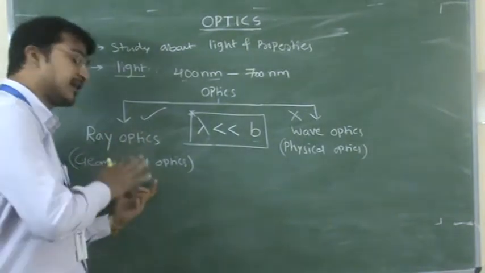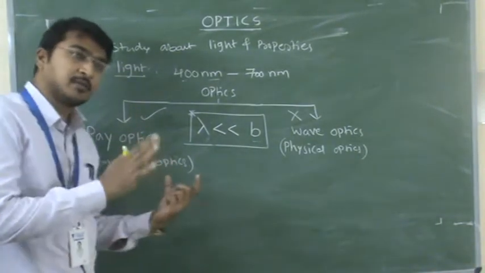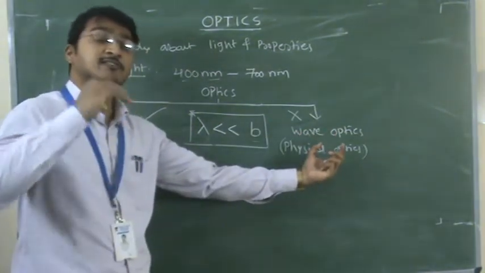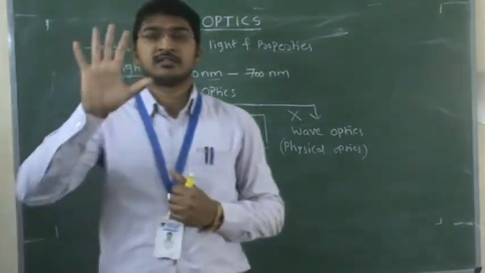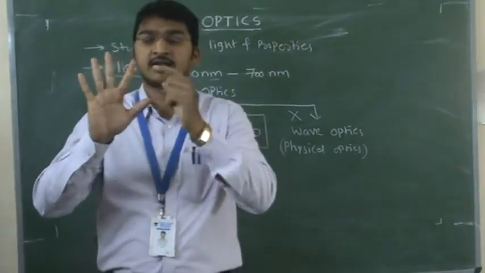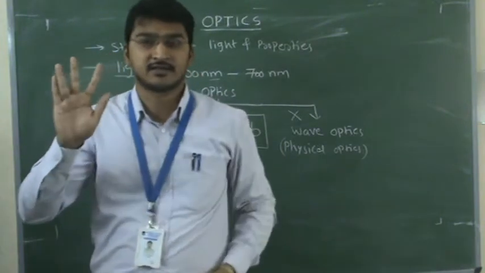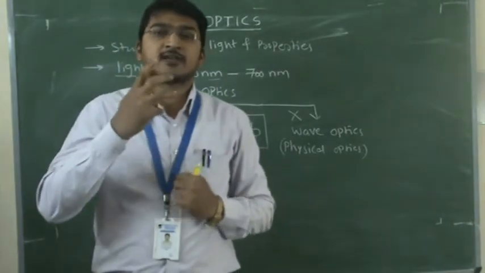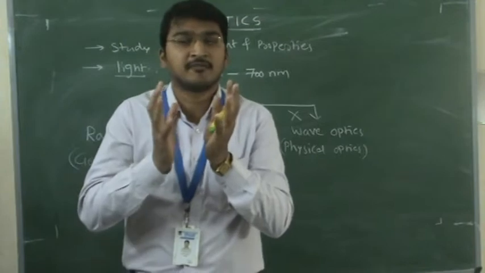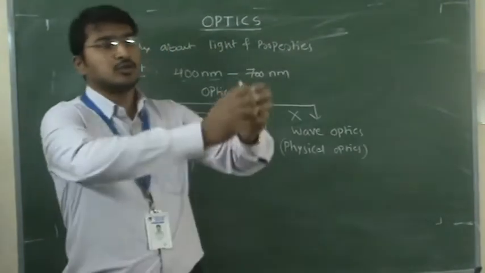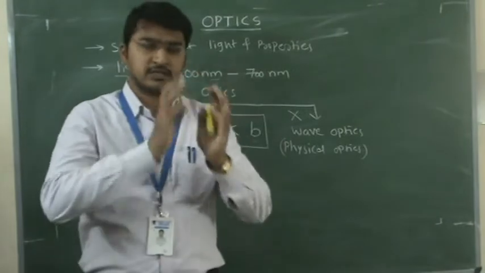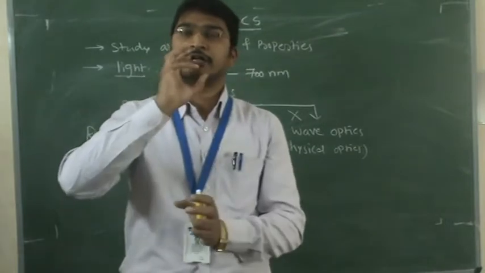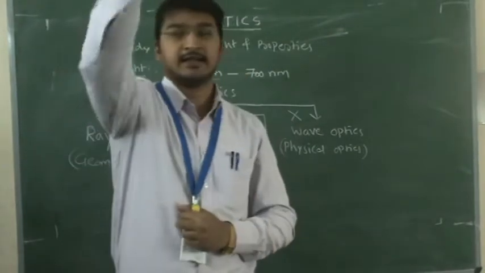In ray optics, we are studying the particle nature of light. We will see what the particle nature is. In wave optics, we will see the wave nature. As we know, there are 5 properties: reflection, refraction, and the remaining 3: interference, diffraction, and polarization. In reflection and refraction, only the particles matter. Let us assume a bunch of balls thrown towards a wall in a straight line. Just assume that these are particles moving towards the wall, and when they hit the wall they rebound in another direction.